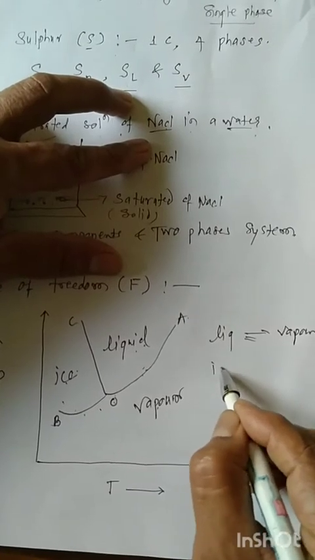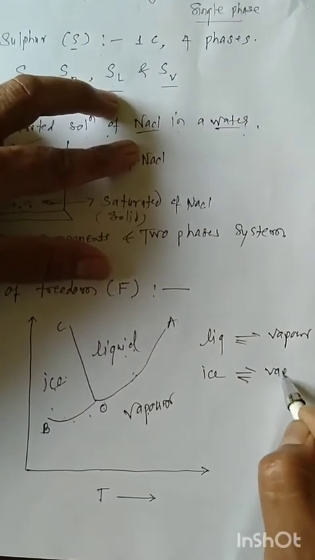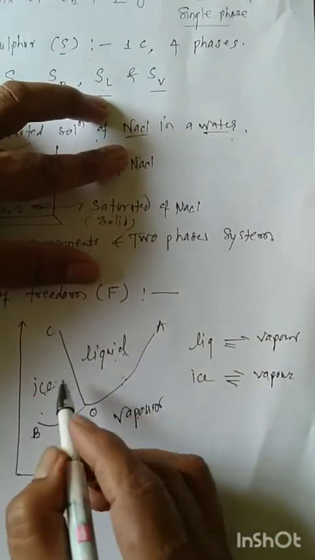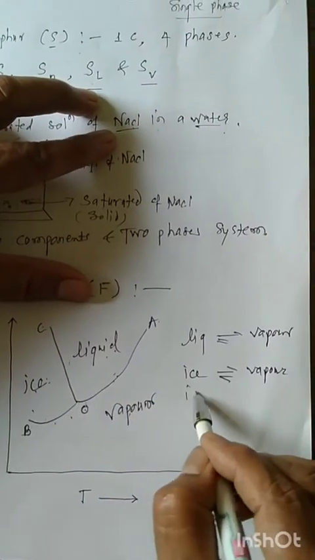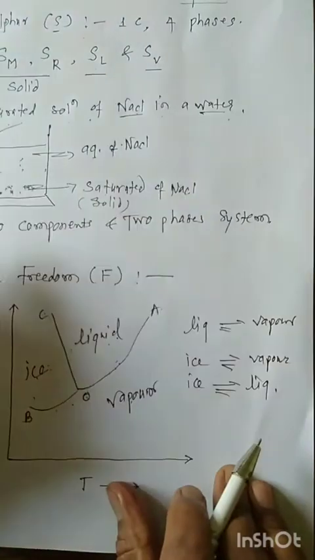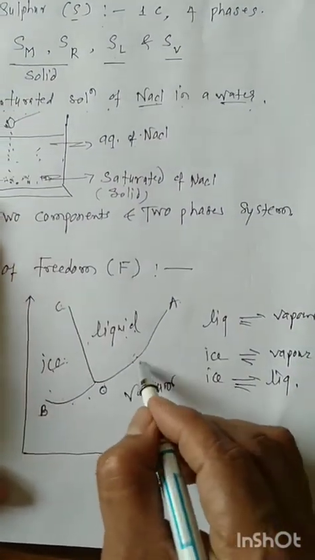The ice is in equilibrium with vapor. And this is the OC curve. Here ice is in equilibrium with the liquid phase.